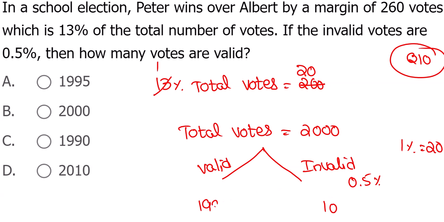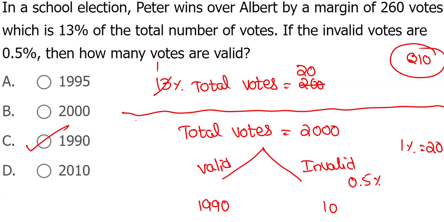Valid are 1990. So option C. Among total votes only, valid and invalid will happen. Total votes 2000 here. Elections, voters related concept series.